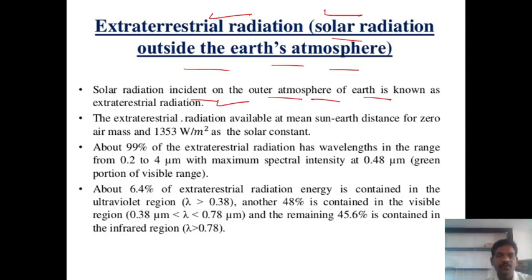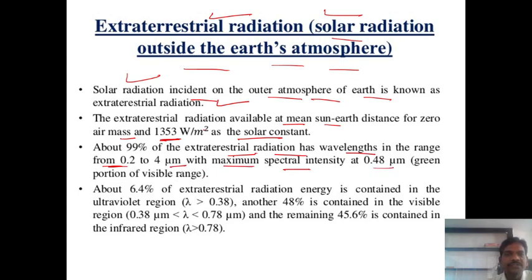So the extraterrestrial radiation available at a mean Sun-Earth distance, at zero air mass, is 1353 watt per meter square. We will discuss this very soon, the solar constant. Do you understand? About 99% of the extraterrestrial radiation has a wavelength in the range of 0.2 to 4 micrometer, with a maximum spectral intensity at 0.48 micrometer.